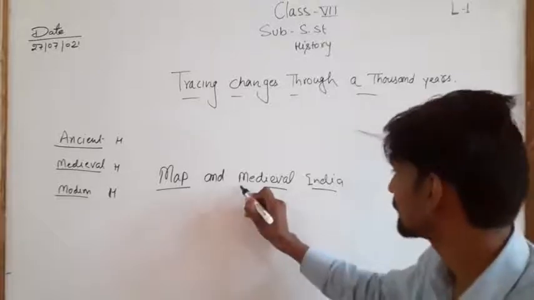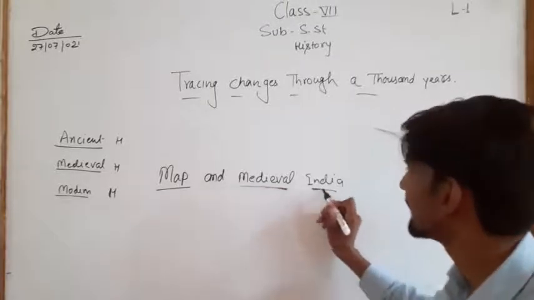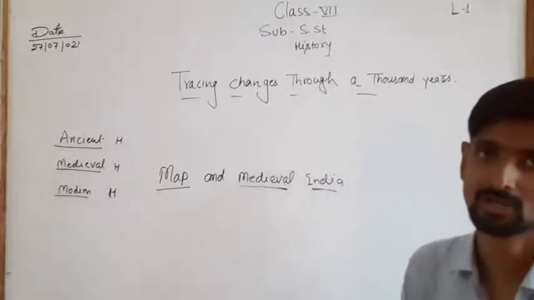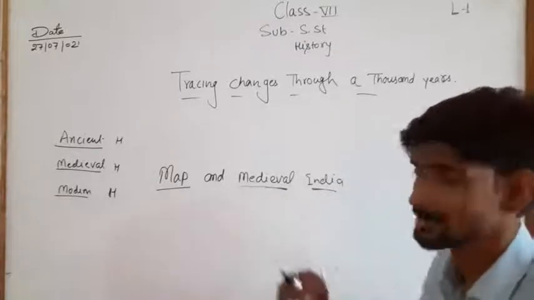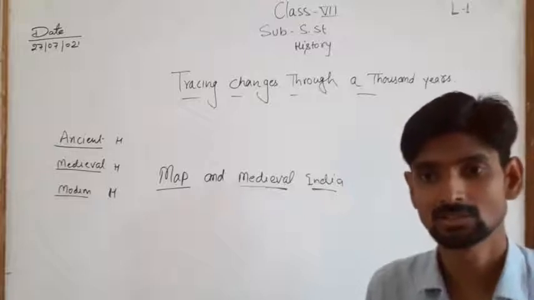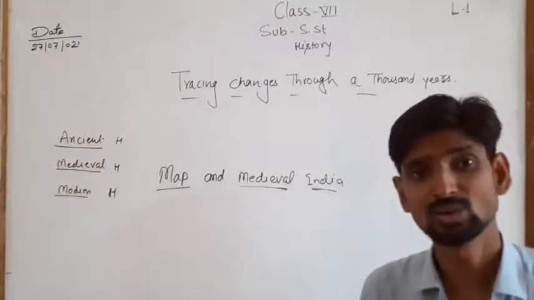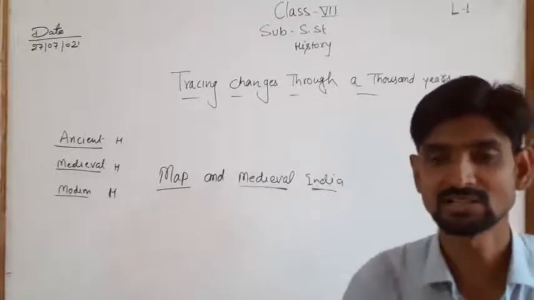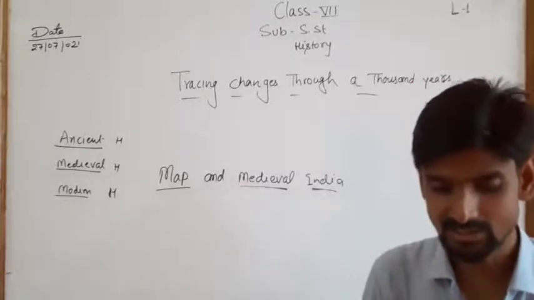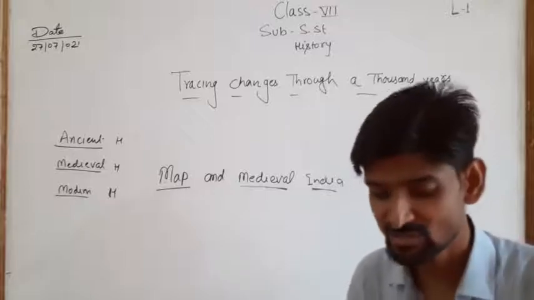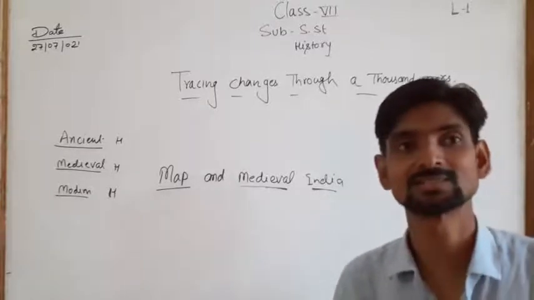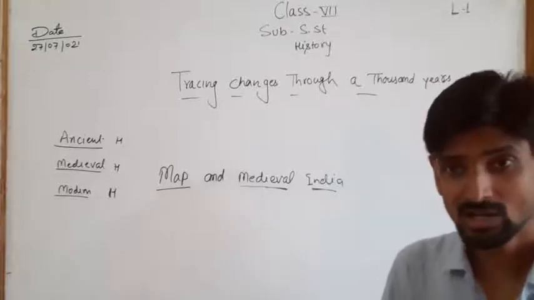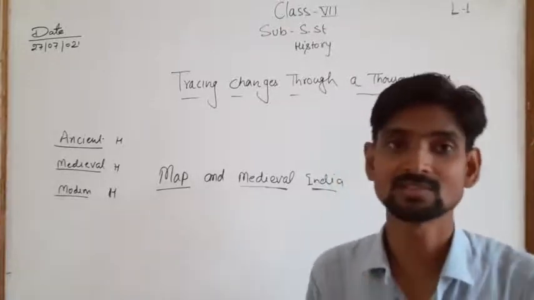So if you talk about medieval India, what is the relation between the map and medieval India? In the medieval period, there was a need to trade, to do business from one place to another. That means we started trading. Trading means we started business, selling some products and buying some products, or exchanging some products with other products.